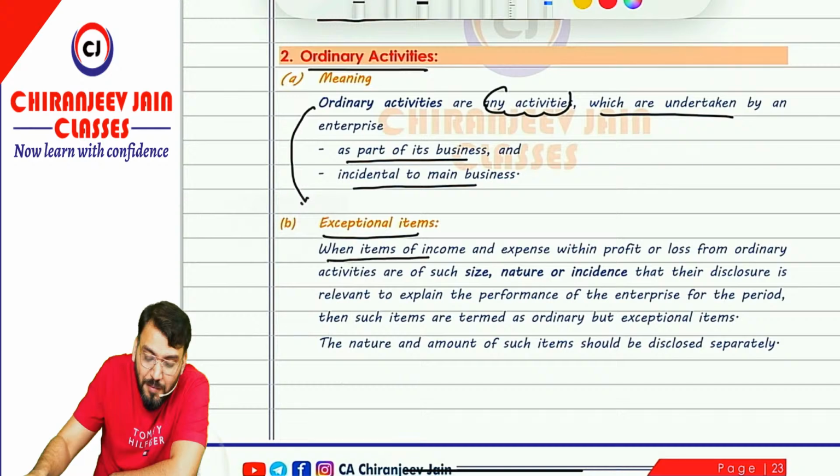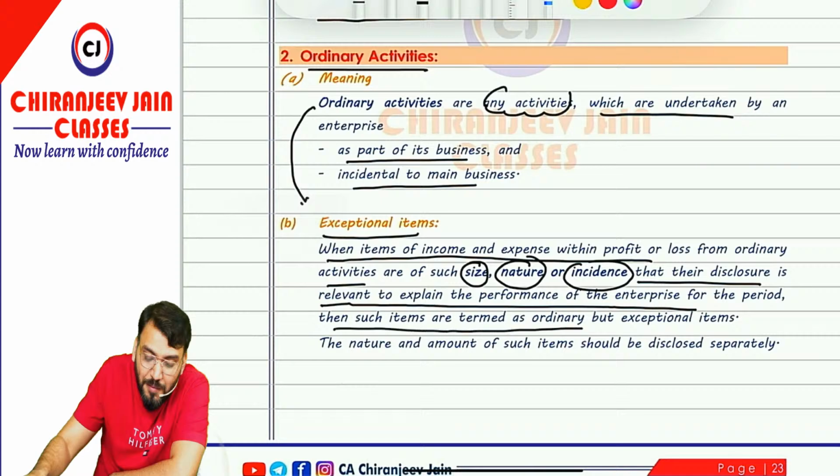When the items of income and expense within profit or loss from ordinary activities are of such size, nature or incidence. Means size means amount, nature means the nature of that item, and incidence means impact. That their disclosure is relevant to explain the performance of the entity for the period, then such items are treated as ordinary but exceptional items, and the nature and amount of such items should be disclosed separately.